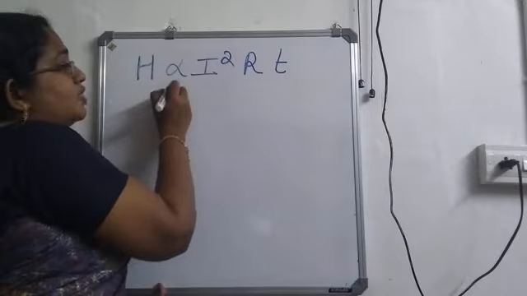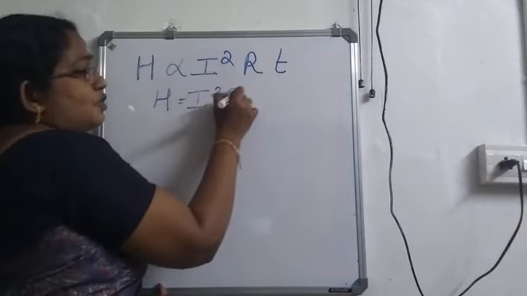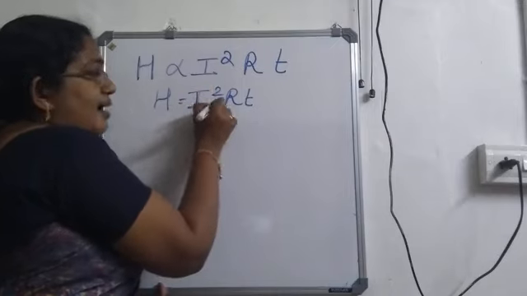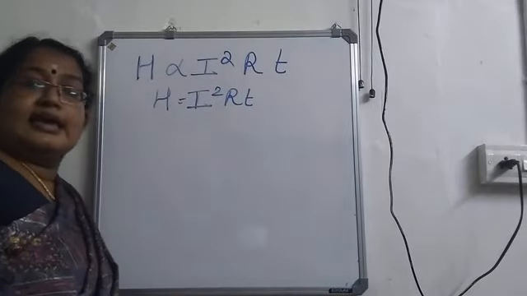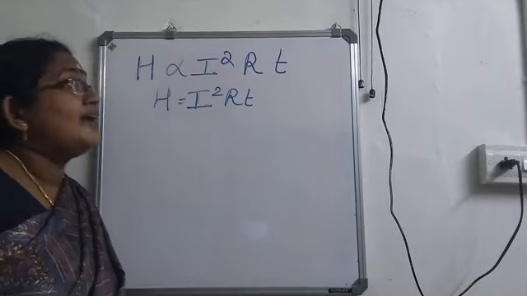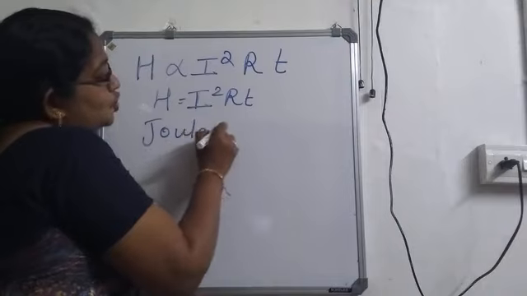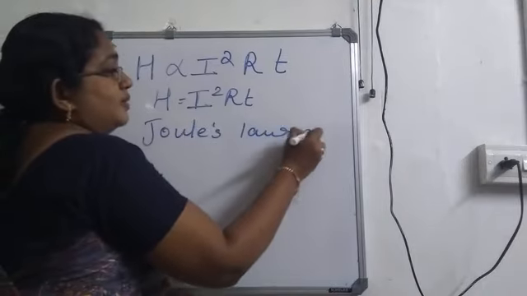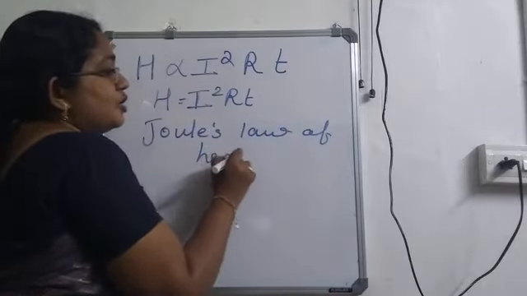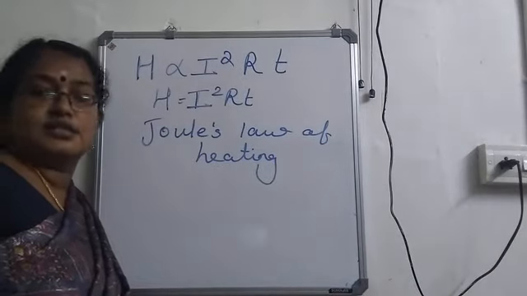If you consider the constant as 1, you will get H is equal to I square RT as the equation to calculate the amount of heat produced, and this is known as Joule's law of heating. H is equal to I square RT.